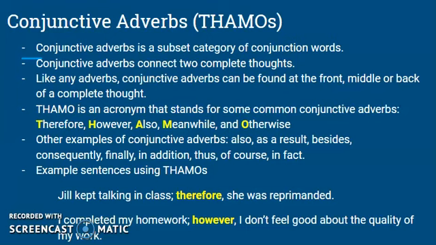An example of using THAMOS, like therefore: Jill kept talking in class. Therefore, she was reprimanded. I completed my homework. However, I don't feel good about the quality of my work. Other examples of conjunctive adverbs are also, as a result, besides, consequently, finally, in addition, thus, of course, in fact. So you get the idea, with the help of THAMOS, of what conjunctive adverbs are.